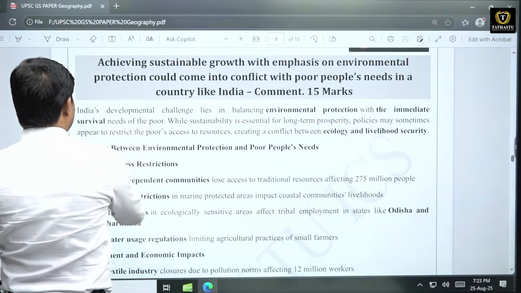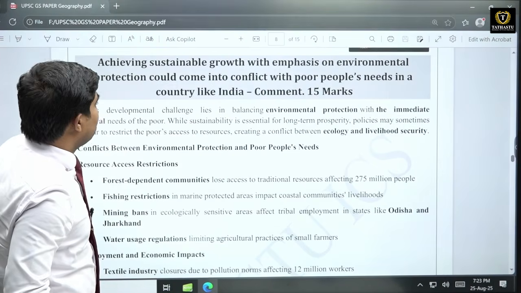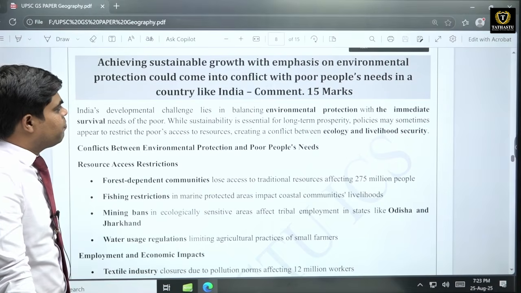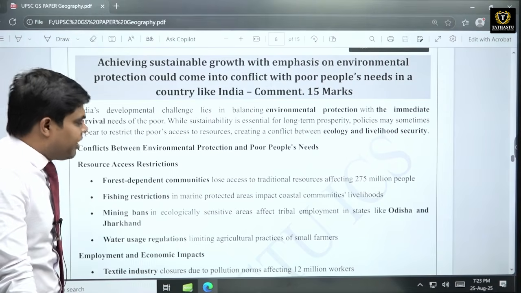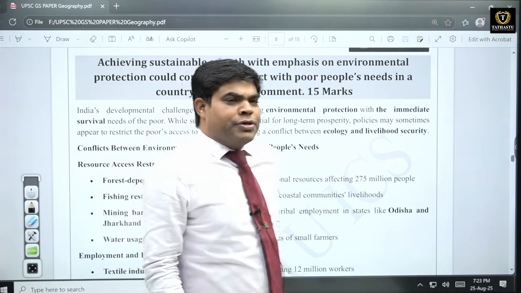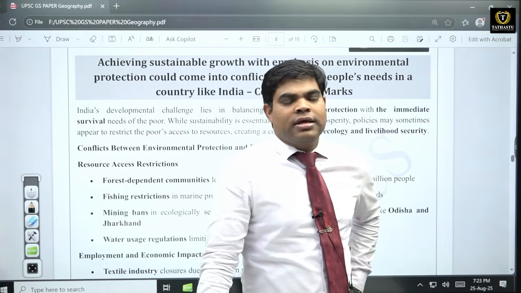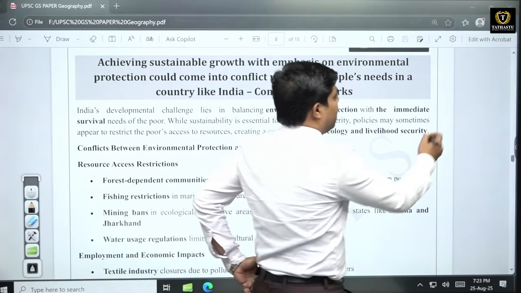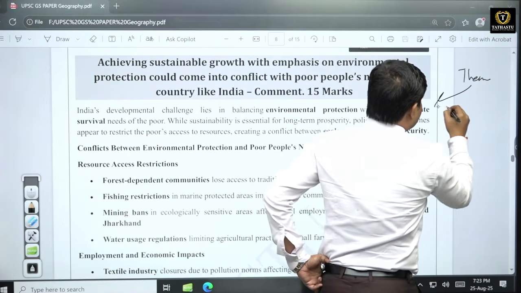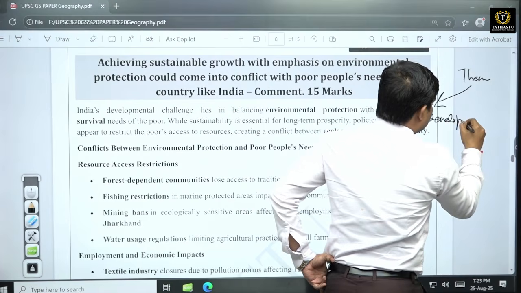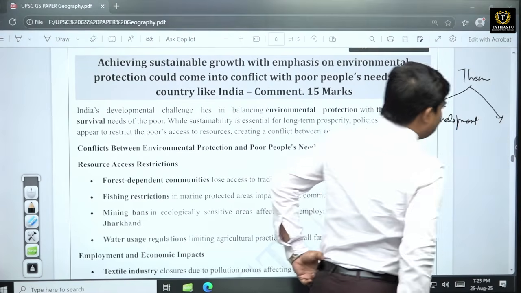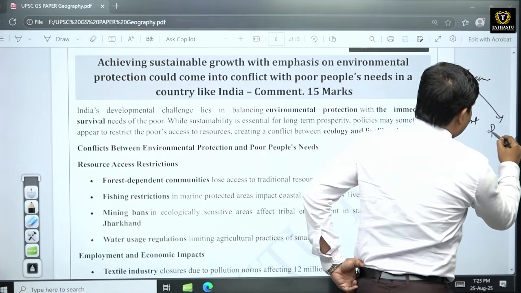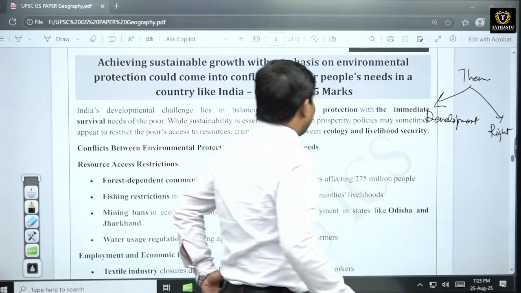Now moving ahead with the further question: achieving sustainable development, sustainable growth with emphasis on environmental protection could come into conflict with poor people's needs in a country like India. This particular question is very much theme based, because in UPSC there is a very famous theme. And what is this theme? One side is development. Development is necessary. On the other hand, rights. People's rights we also have to maintain. Protection of these people who are living there.